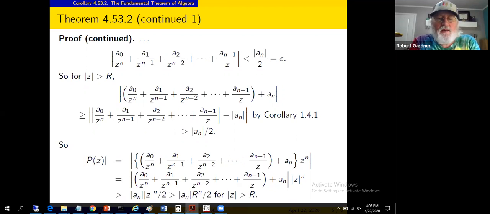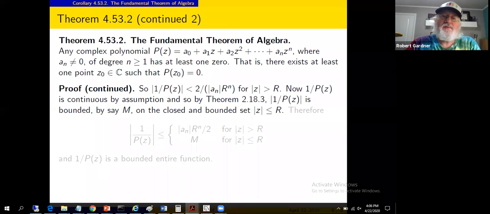Okay, well, we might be onto something here, because when we take a reciprocal of this side, that reverses the inequality and gives us a reciprocal over here. In particular, it's going to give us an upper bound on the modulus of 1 over p of z. So that's where we're going, and that's why we found a lower bound on p of z itself.